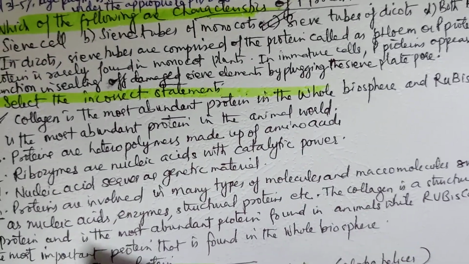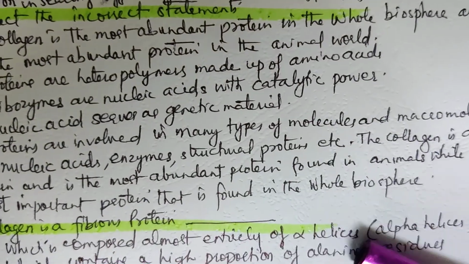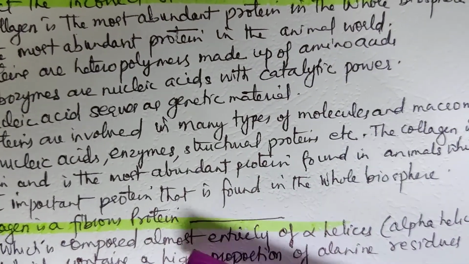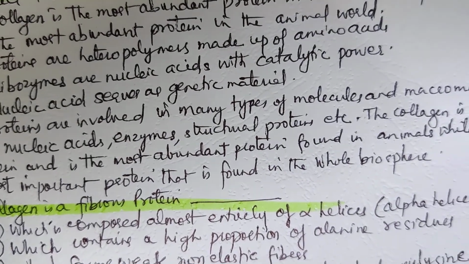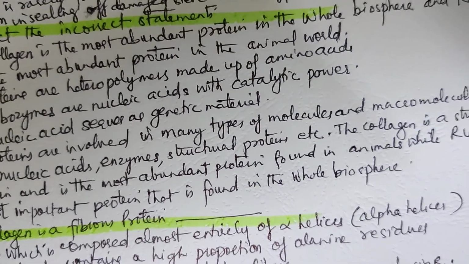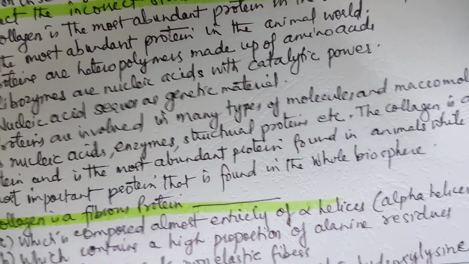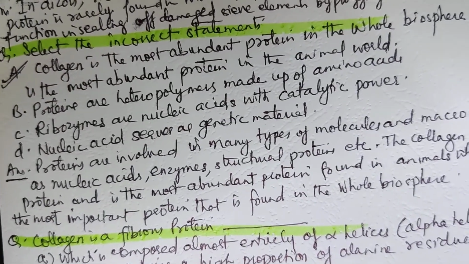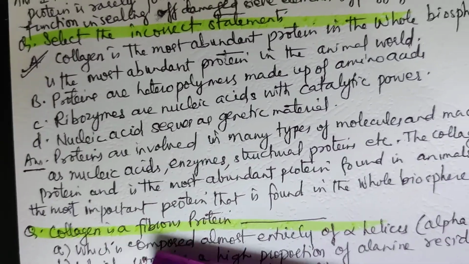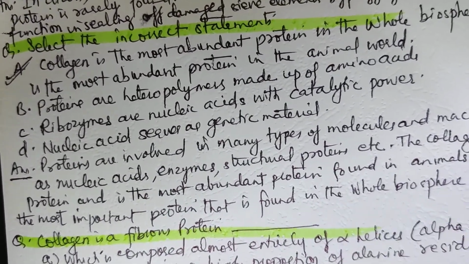Explanation: proteins are involved in many types of molecules and macromolecules such as nucleic acids, enzymes, structural proteins, etc. Collagen is a structural protein and is the most abundant protein found in animals, while rubisco is the most important protein that is found in the whole biosphere.